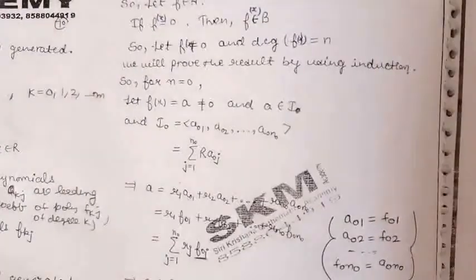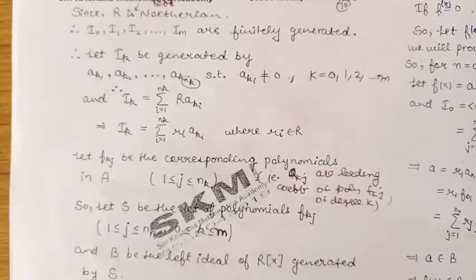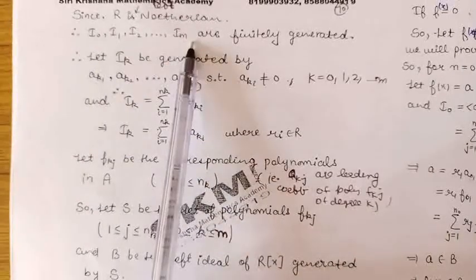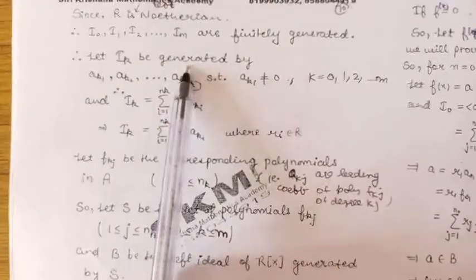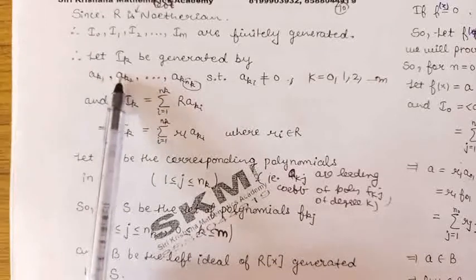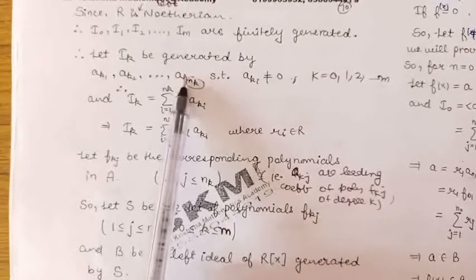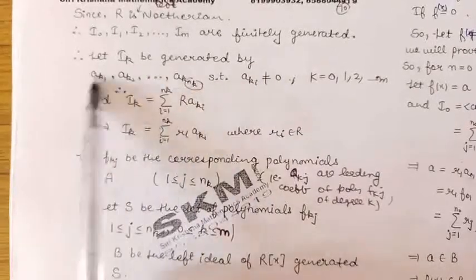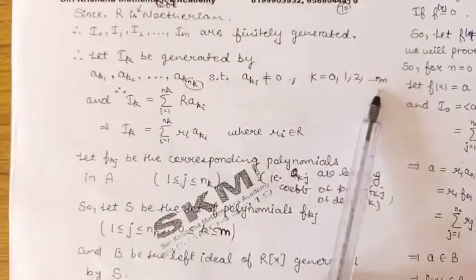Now let us consider the ideals I_0, I_1, I_2, I_3 up to I_m of the ring R, and let us apply the definition, because we are given R is left Noetherian. So these ideals are finitely generated ideals of R. In general, let us take the ideal I_k generated by the elements a_k1, a_k2, a_k3 and so on, the last one a_k n_k, such that these are all non-zero elements, and here k varies from 0 to m.